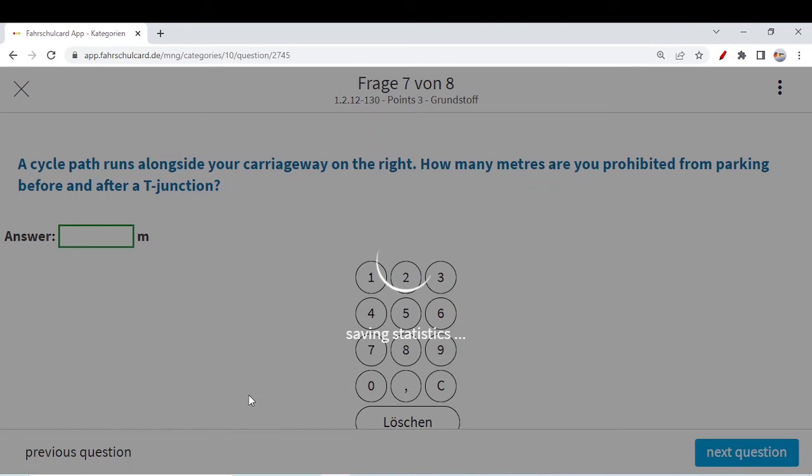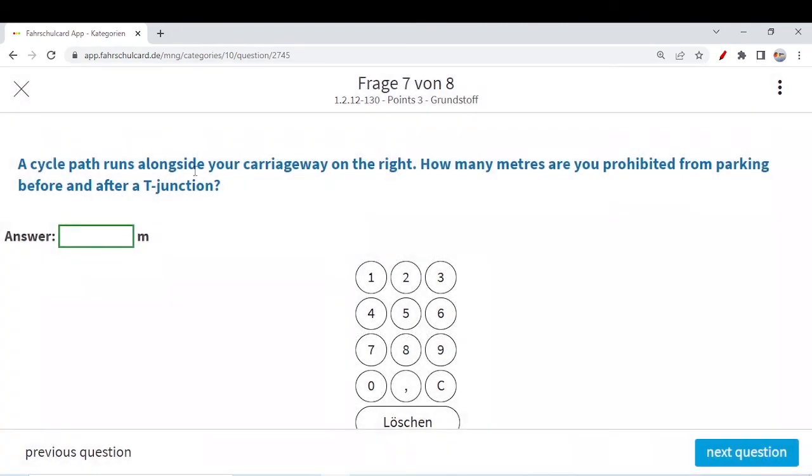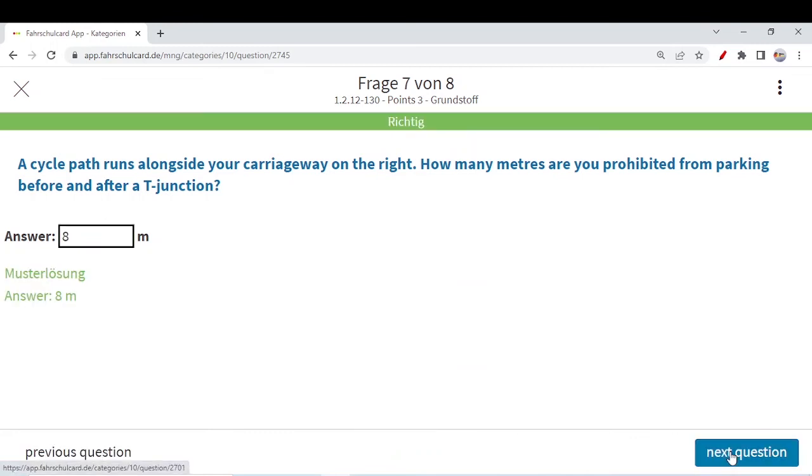The next question is also somewhat similar to this one. Cyclist path alongside your carriageway on the right. How many meters are you prohibited from parking before and after a T junction? Either it's an intersection or a T junction, it doesn't make any difference. It's always for the cyclist path. For the intersection, it's 8 meters.